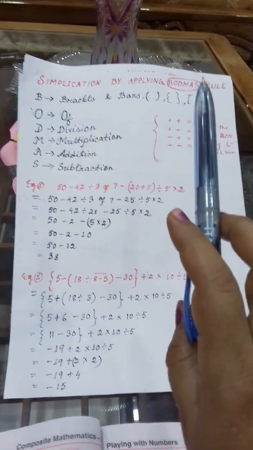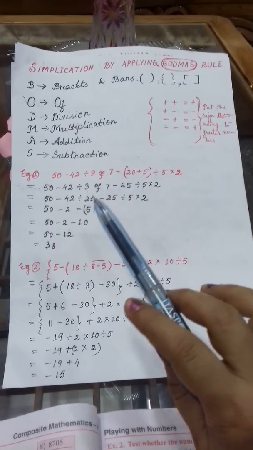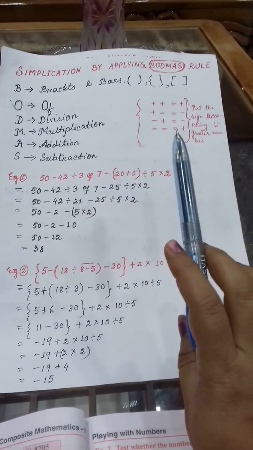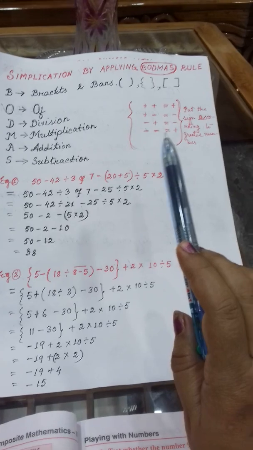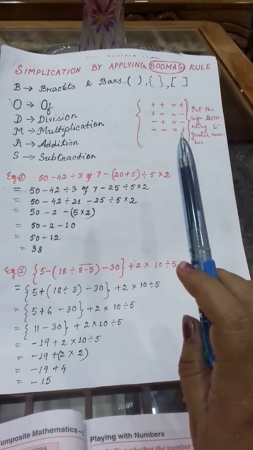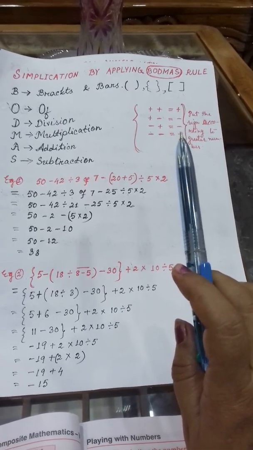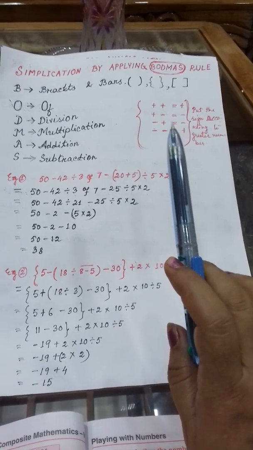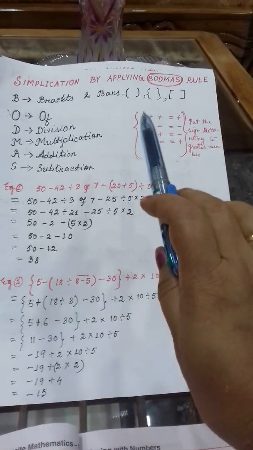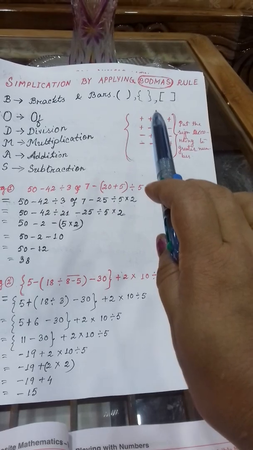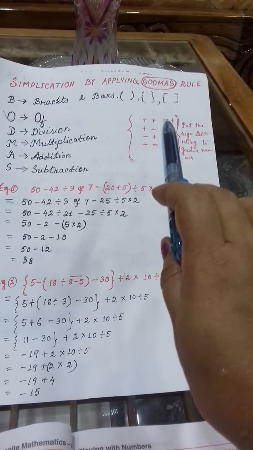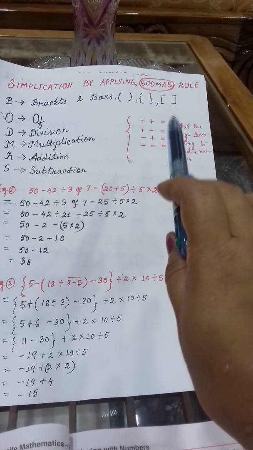Now before continuing with the simplification, one thing I must tell you: how to solve between two operations. Like there are two positive numbers. If you add two positive numbers, you get one positive value.